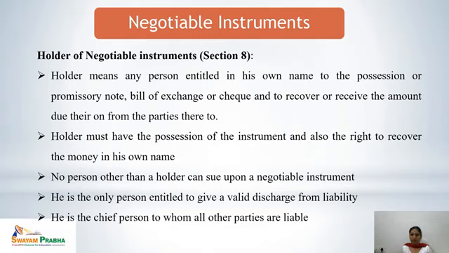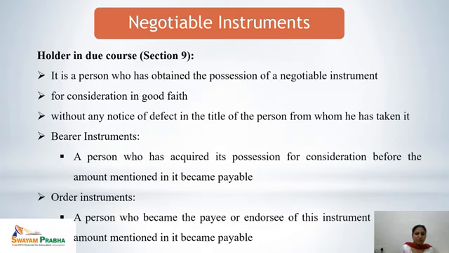That means in case of default, if the other party does not pay, then the holder can sue for the recovery to receive the amount mentioned in the negotiable instrument in his own name, and he can give a valid discharge from the liability. Once the performance is made, the payment is made, and in case of a promissory note the promise is fulfilled, the holder can give a valid discharge from the liability, and he is the chief person to whom all other parties are liable, right?